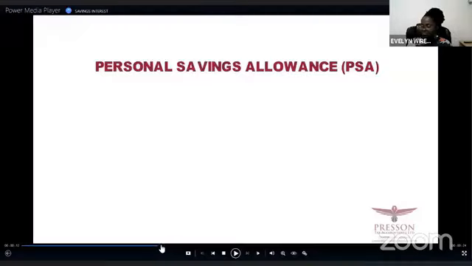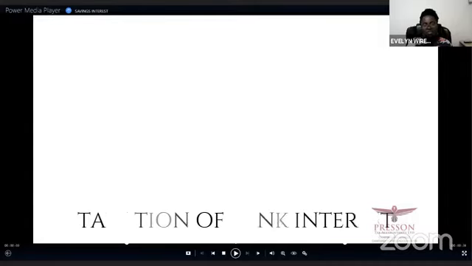Okay, so how is bank or building society interest taxed? Bear with me as I share my screen with you as always. We are going to have a look at how bank and building society interest is taxed. So let's have a look at what we have on the screen.